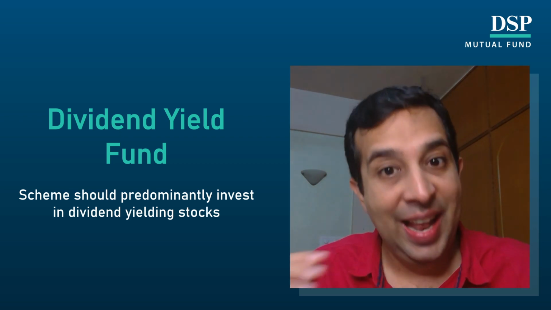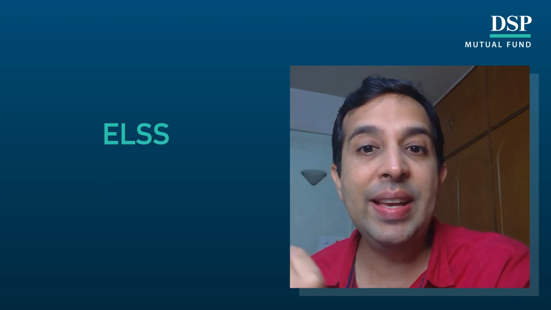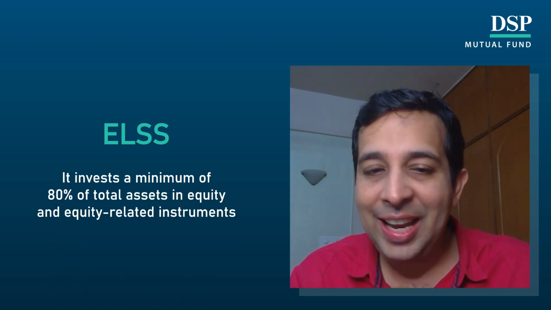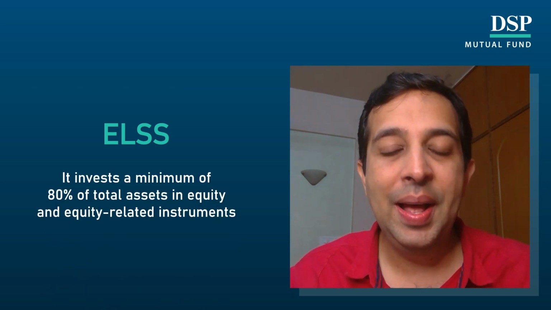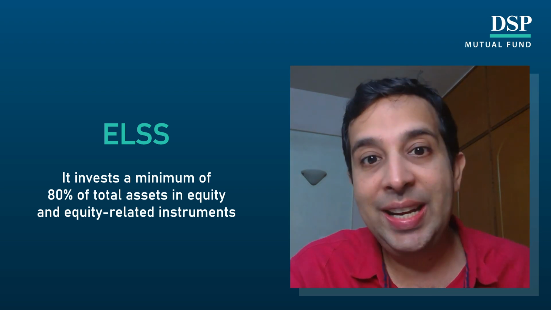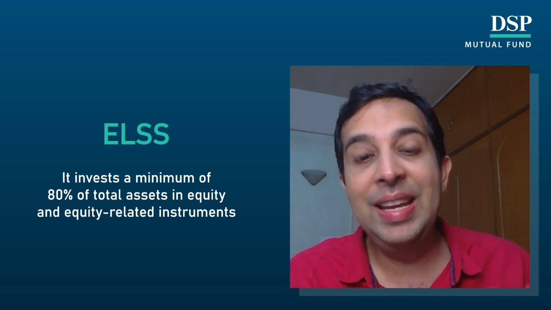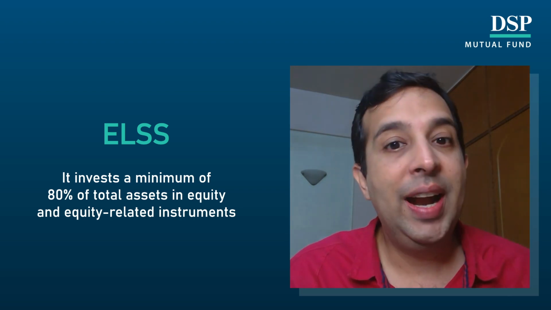Next category, which is a very interesting category, is called ELSS, Equity Linked Savings Scheme. It's like any normal equity mutual fund, but the advantage in an ELSS is that we all know in Section 80C, there are various instruments like a PPF, insurance, and an ELSS which can provide you tax saving.